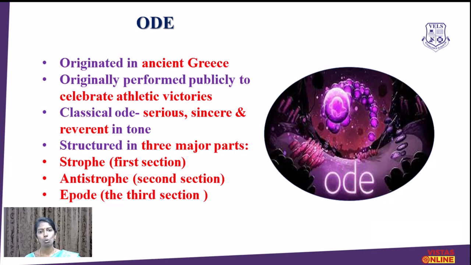And the classical ode had serious subjects and a sincere and reverent, very serious tone. And an ode will follow a 3-part structure. The first part is known as the strophe, which is the first section of the poem, the second section is called the antistrophe, and the third and final part is known as the epode.